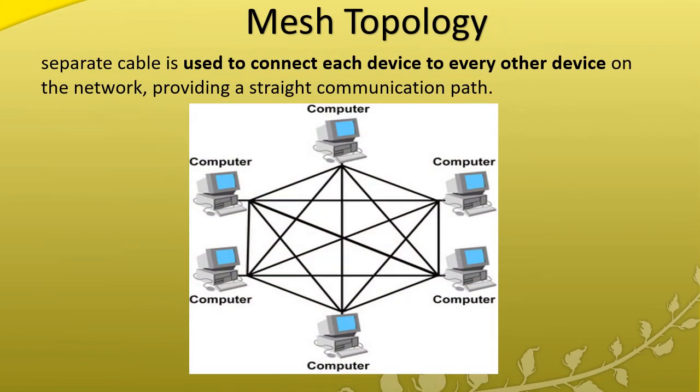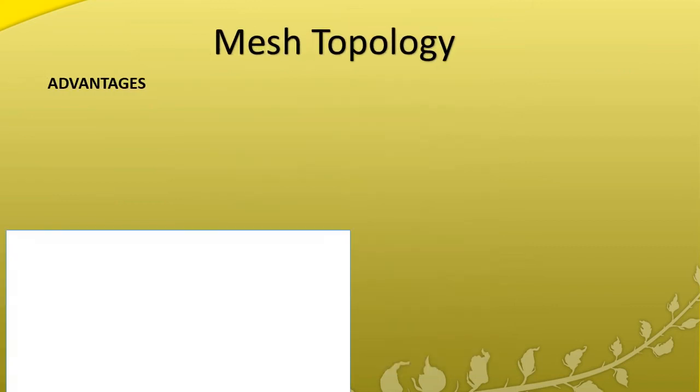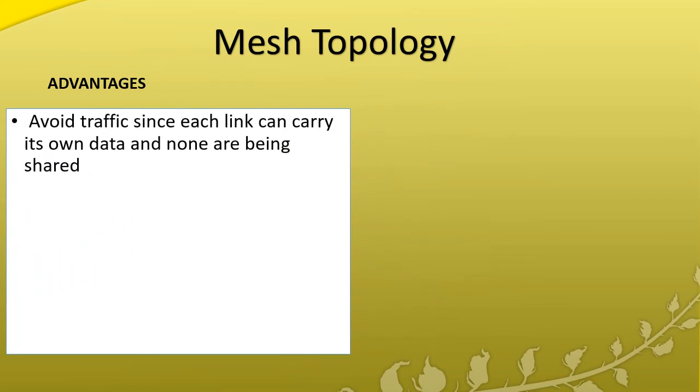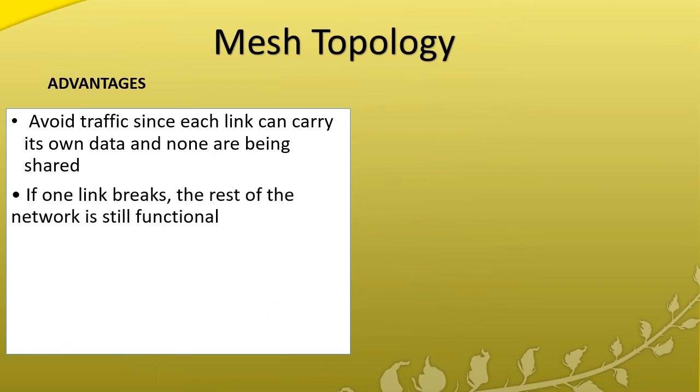Mesh topology means a separate cable is used to connect each device to every other device. One is connected with all the other devices. You can see this diagram. The mesh topology's advantages are that it avoids traffic even though every node is connected to every other, and it avoids traffic when sharing data. If one link fails, consider five systems, all connected to each other.